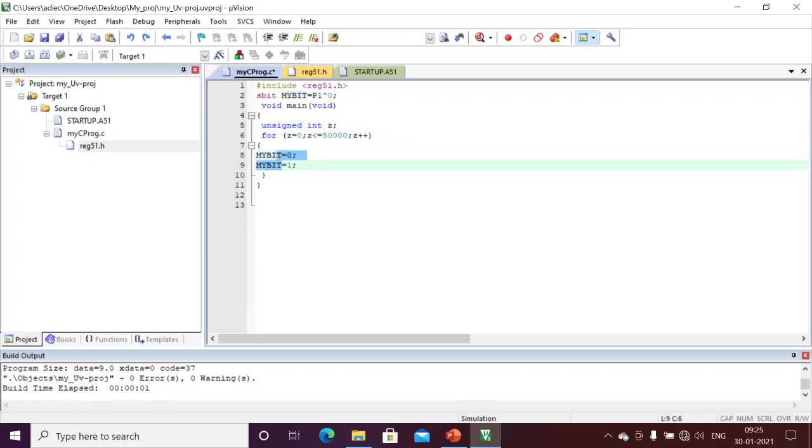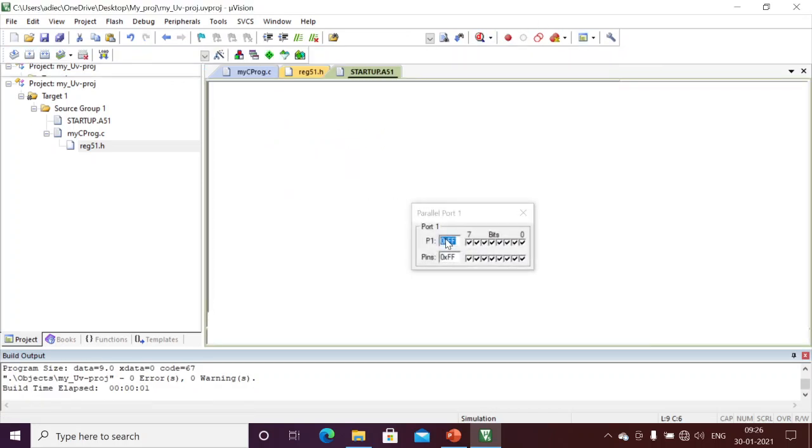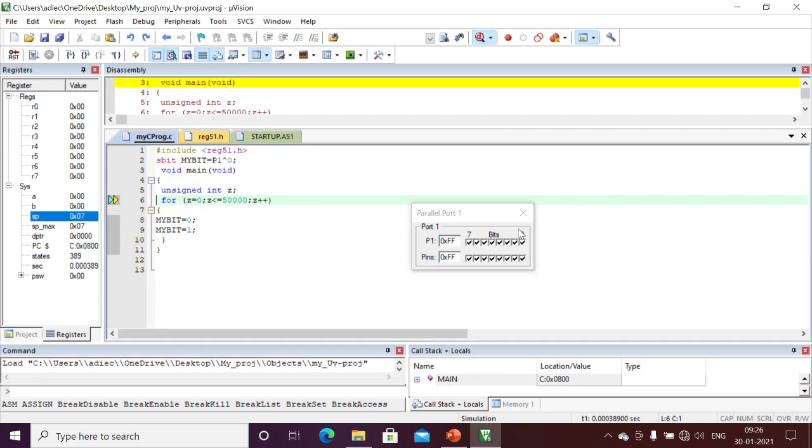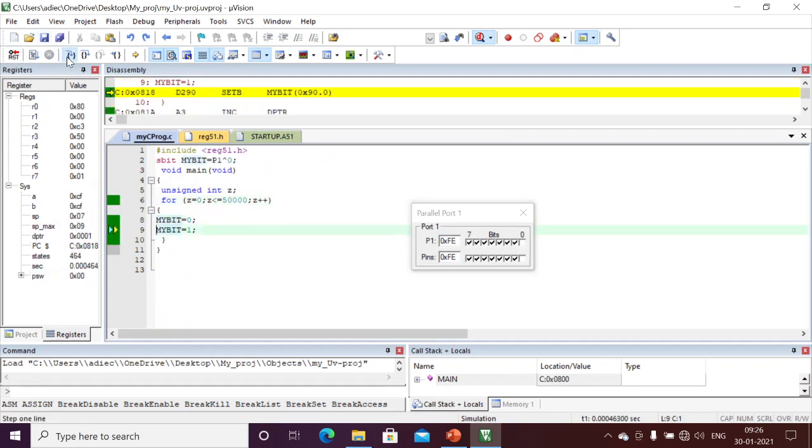I will execute once and increment 1 and 1 less than 50,000. Again I will execute. Okay, in a similar way I just compiled and will debug the same, to see whether I am toggling port 1.0 or not. Here I'm just enabling the debug. See, only 1.0 I'm toggling.